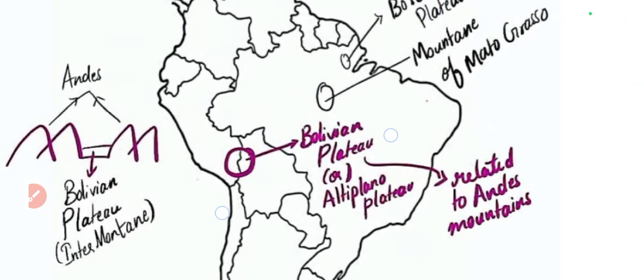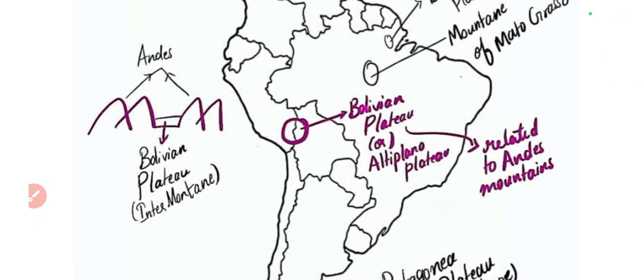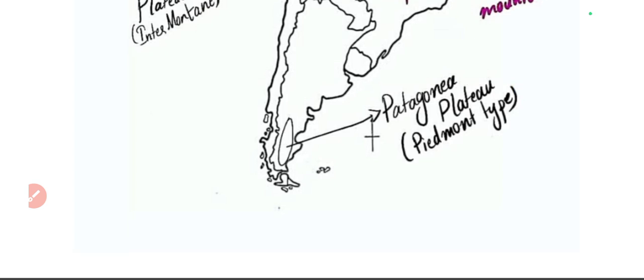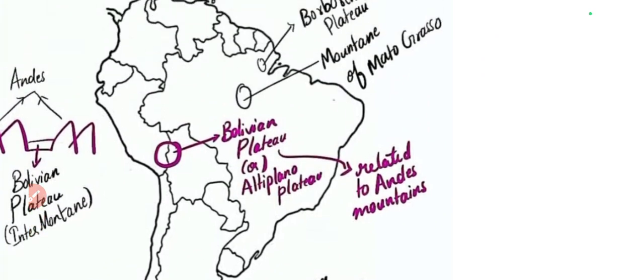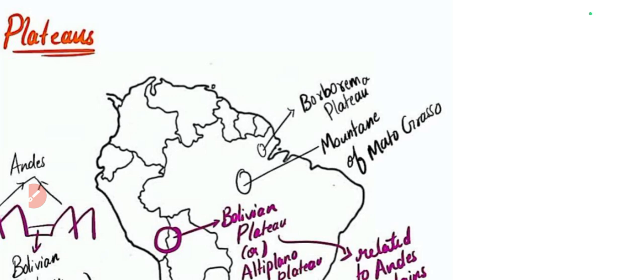So I'll repeat all the plateaus that we have learned. One is the Bolivian plateau, which is between Peru and Bolivia, an intermontane plateau, also called the Altiplano plateau. And in Argentina, there is the Patagonia desert, which is in the form of a plateau of the Piedmont type, in the foothills of the Andes. And in Brazil, we have the Borborema plateau and the mountain of Mato Grosso.